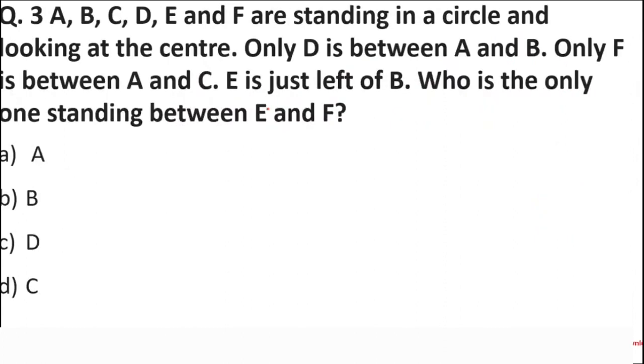Next question. A, B, C, D, E, and F are standing in a circle and looking at the center. Only D is between A and B. Only F is between A and C. E is just left of B, who is the only one standing between E and F. So this is a very basic example of seating arrangement questions, and this is also a question from the previous year's paper, students.